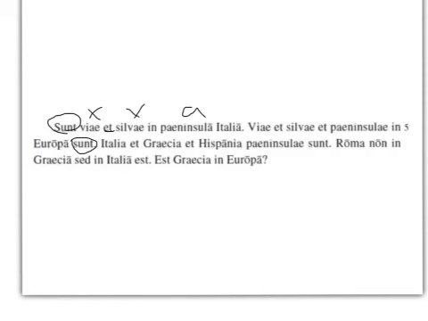There are, and notice how I started the sentence all the way at the end. There are roads and forests and peninsulas in Europe, ablative. Italy and Greece and Spain are peninsulas. Notice that's a nominative plural because it's referring to three singulars. And notice how the verb was all the way at the end, but I translated it in the middle of the sentence.